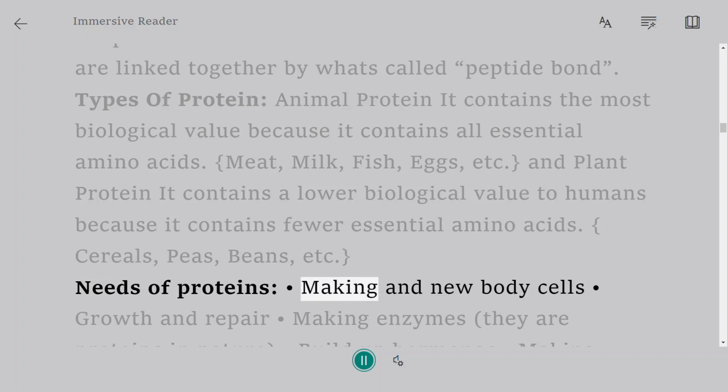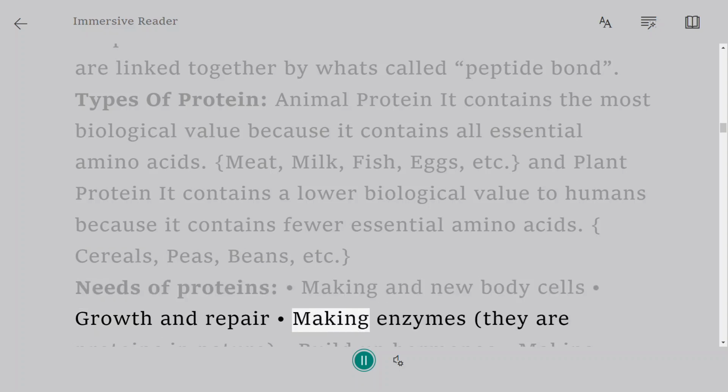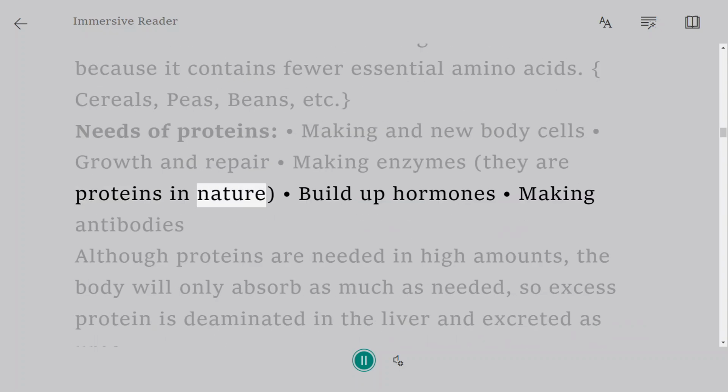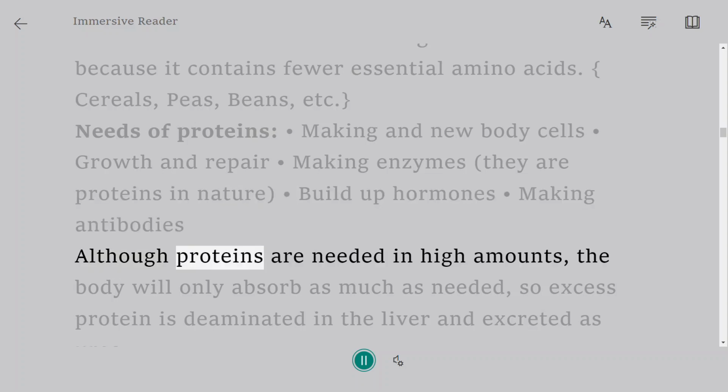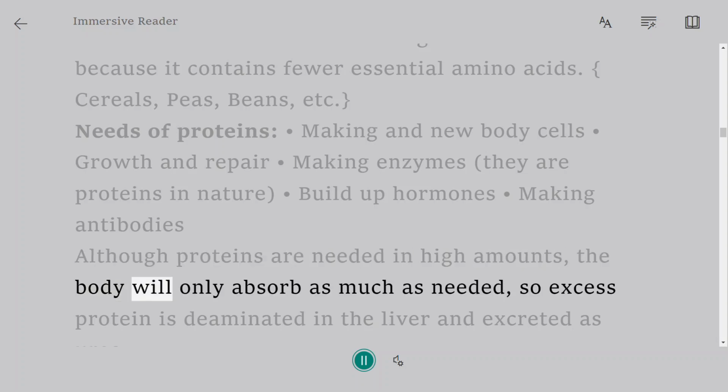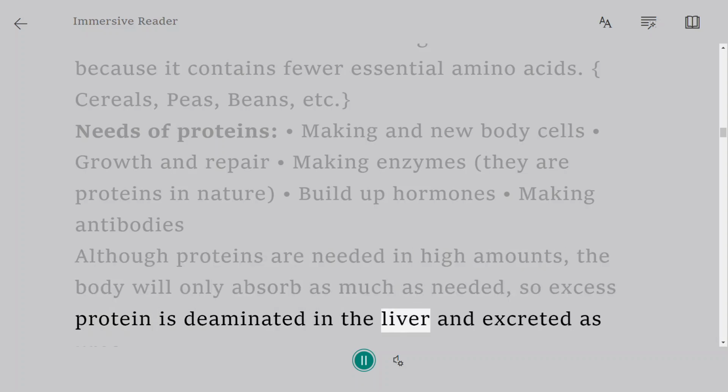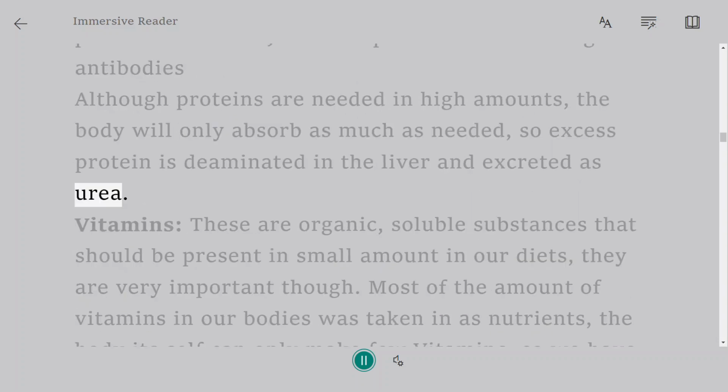Needs of proteins: making new body cells, growth and repair, making enzymes, they are proteins in nature, build up hormones, making antibodies. Although proteins are needed in high amounts, the body will only absorb as much as needed, so excess protein is deaminated in the liver and excreted as urea.